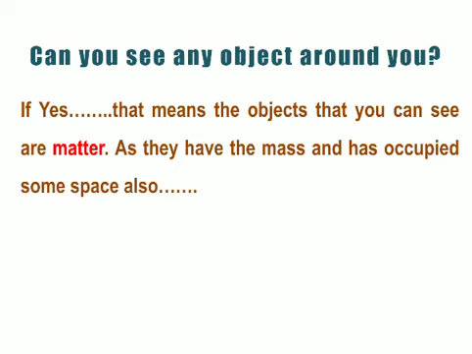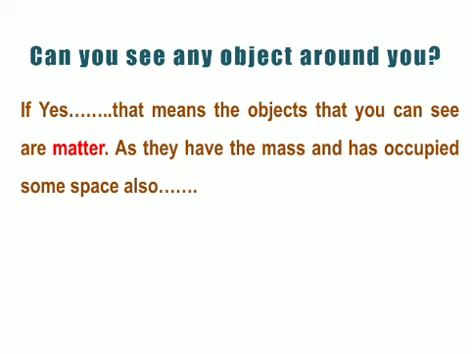Can you see any object around you right now, sitting in your room? Your answer will be yes. That means the objects that you can see are matter, as they have mass and occupy some space also. That is why these objects are matter.